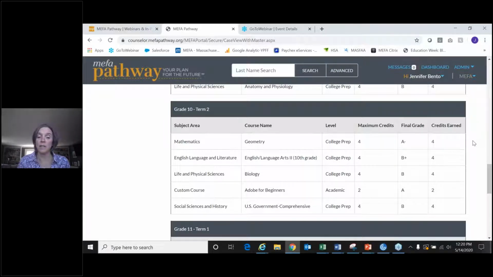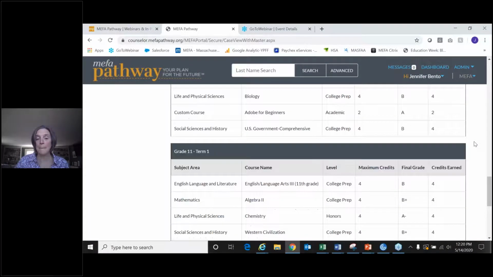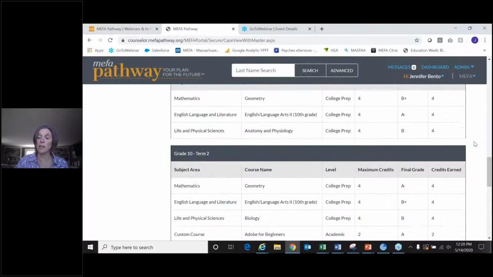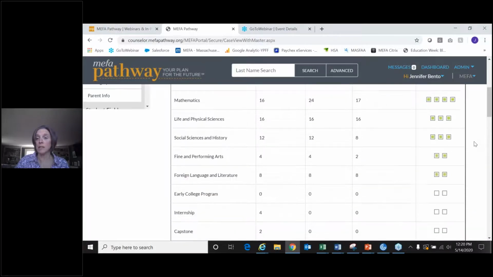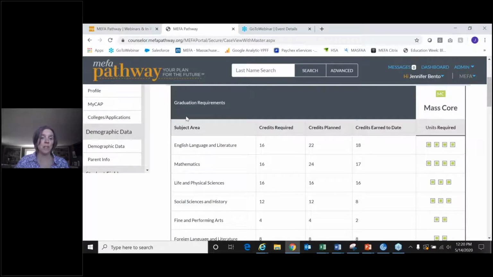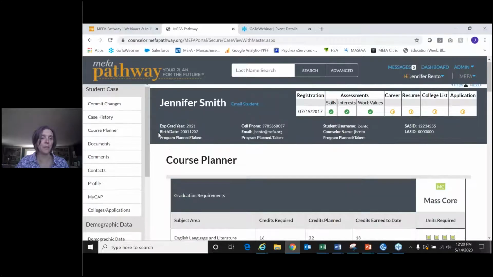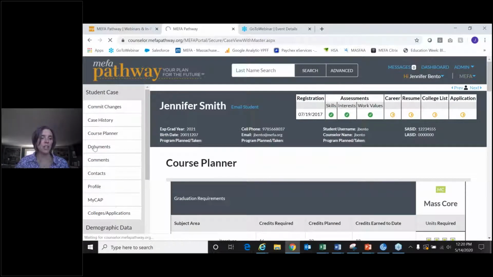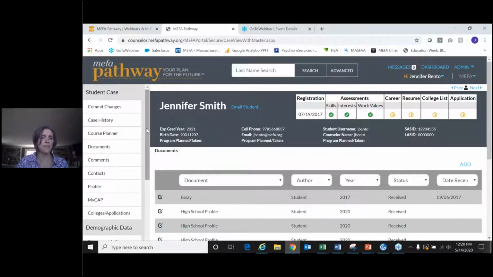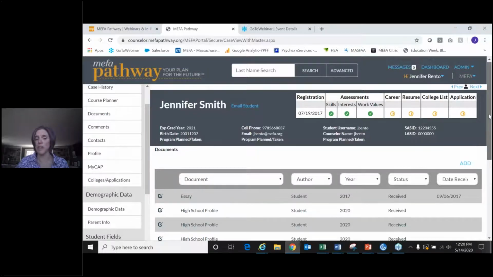Maybe they're doing it year to year. Maybe the counselor is working together with the student and assisting them in building out this plan. It can be used in many different ways, but this is what it looks like, and you as the counselor have access to see, again, if your student is on track for graduation, are they meeting those Mass Core requirements, etc.